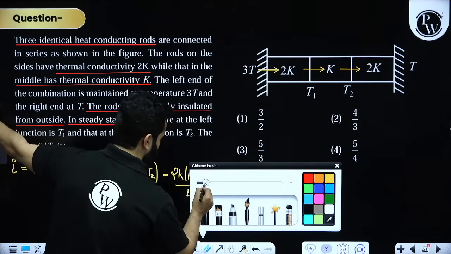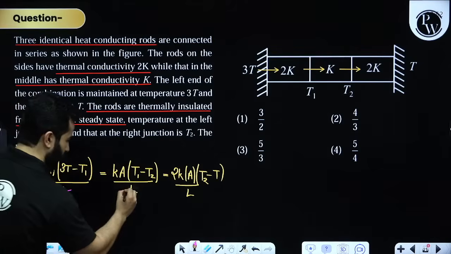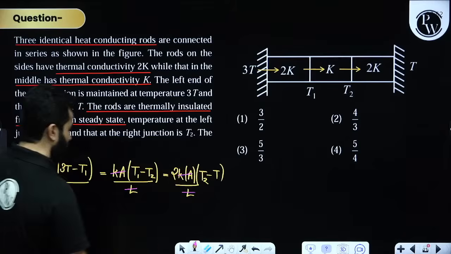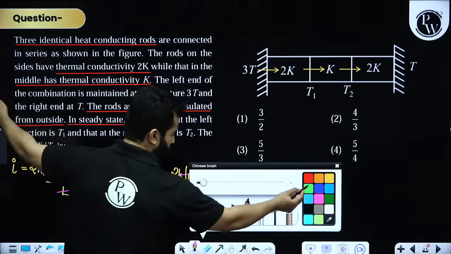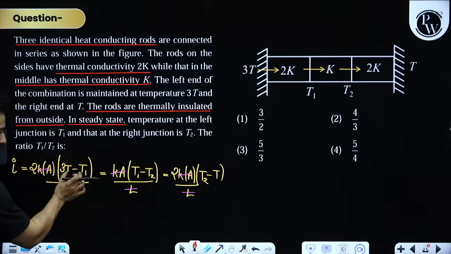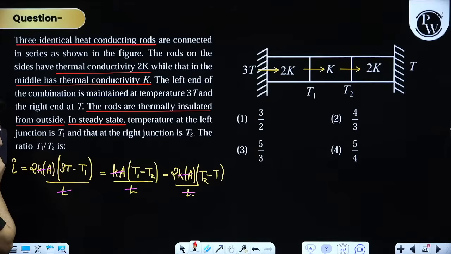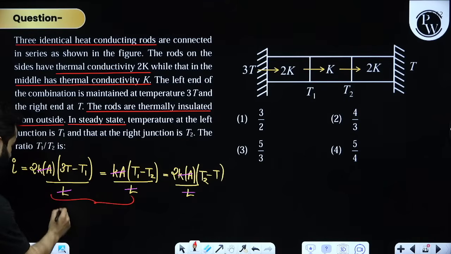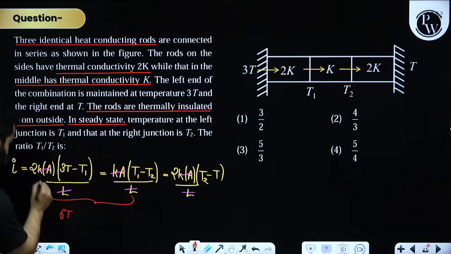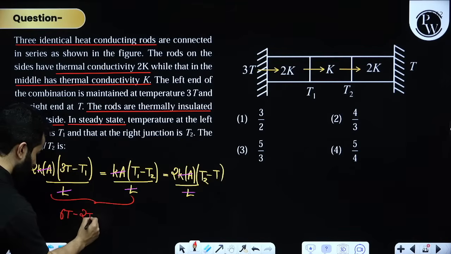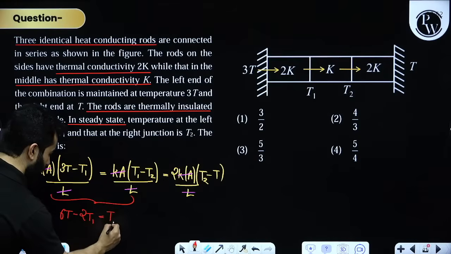Friends, if you are going to closely see, obviously we can cancel out L, we can cancel out KA. And we need to find out T1 and T2, right? We need to find out T1 and T2. So let's use these two equations, and you are going to get, this will become 6T, 2 times 3 is 6, and this will become minus 2T1 is equal to T1 minus T2.